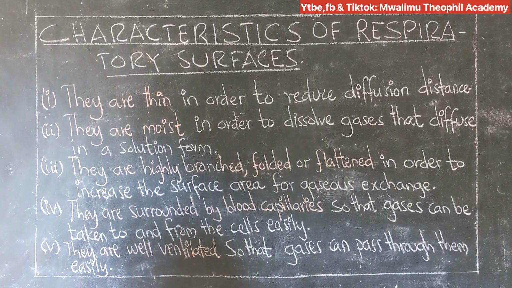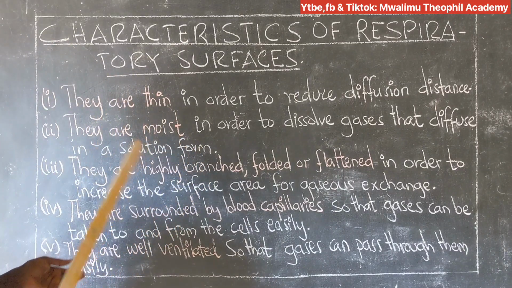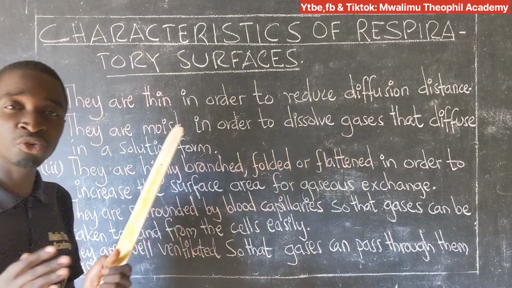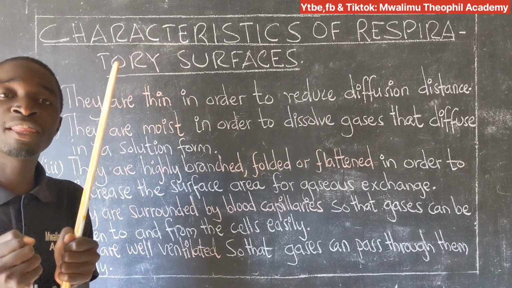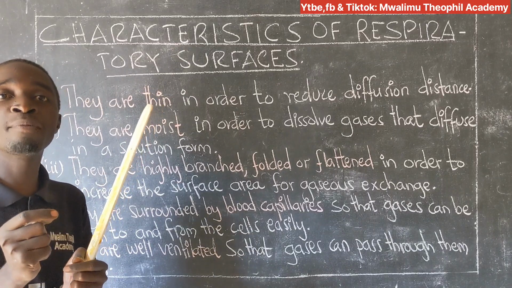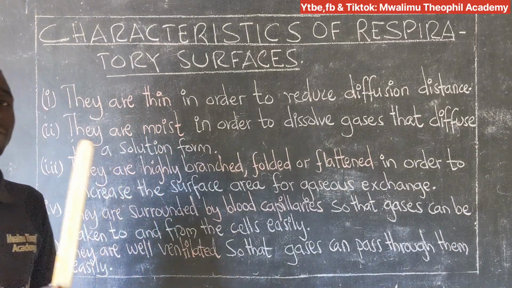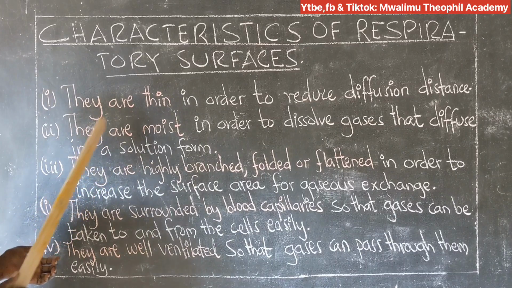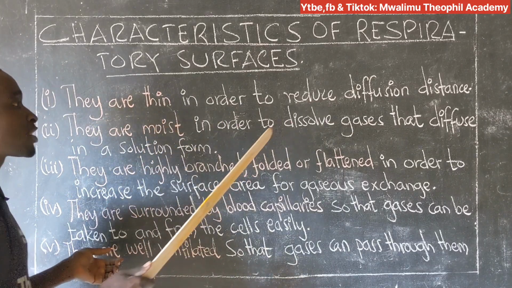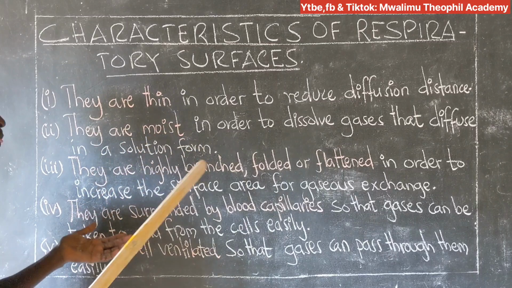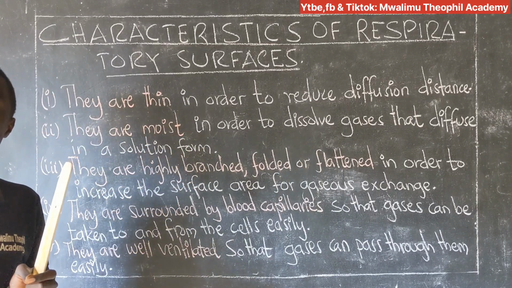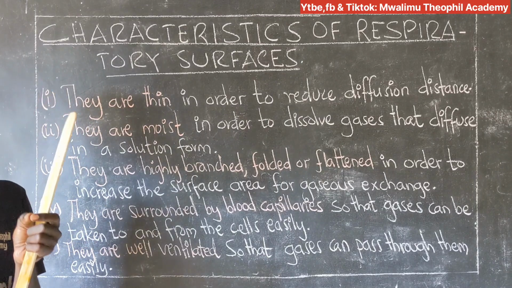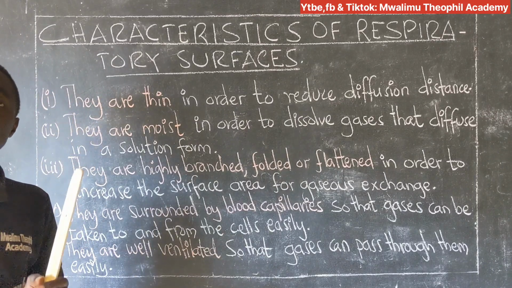Respiratory surfaces have different features. Feature number one, they are thin in order to reduce diffusion distance. When they are thin, it means that it takes a short period of time for gases to cross respiratory surfaces. A second feature is that they are moist in order to dissolve gases that diffuse in a solution form. So the respiratory surface should be moist so as to dissolve those gases, putting them in a conducive environment to be transported.